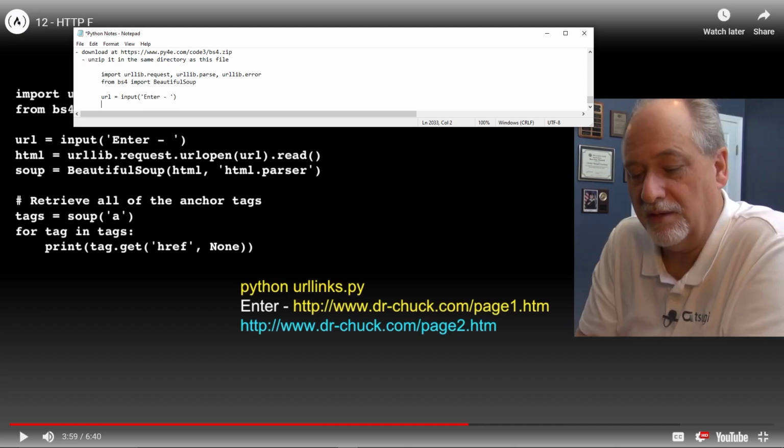And we're going to have a variable called html, and that's going to be urllib.request.urlopen, and then we're going to put in here the URL as the argument, .read.